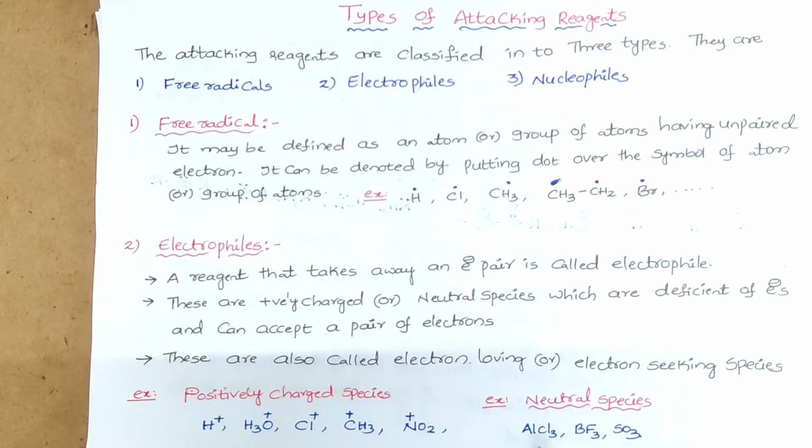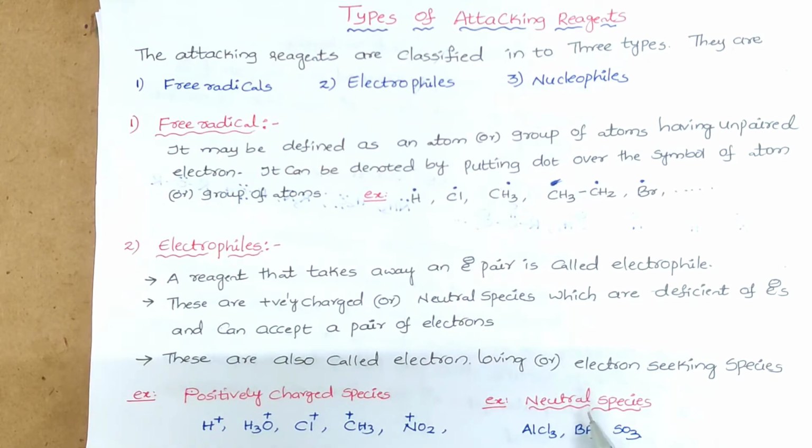In AlCl3, around the aluminum 6 electrons are present. It is deficient of 2 electrons. That's why it is ready to accept a pair of electrons, so it is also called an electrophile. BF3 is also like that. Around the boron 6 electrons are present. It requires 2 more electrons to complete its octet. That's why it is also treated as an electron deficient species. So an electrophile means that which takes away an electron pair.